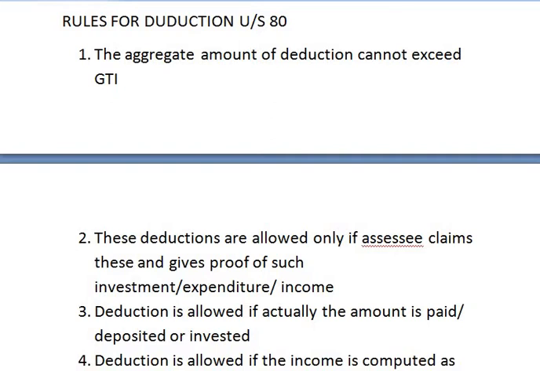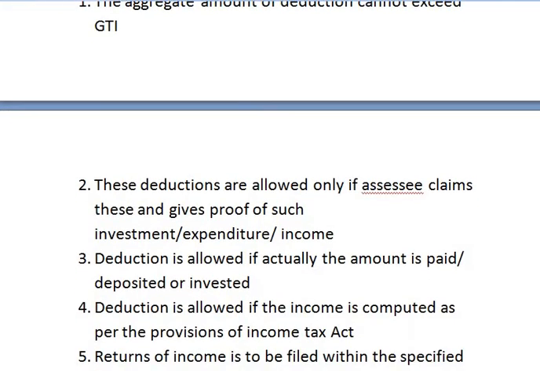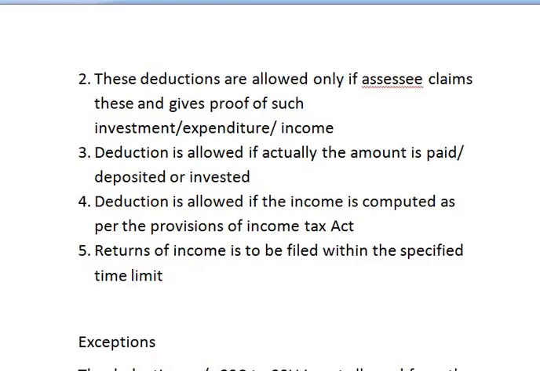Second rule, these deductions are allowed only if the assessee claims and gives proof of such investment, expenditure or income. This means there is no compulsion that you have to claim deduction under section 80C to 80U. No. An assessee can claim deduction only if he wishes to.